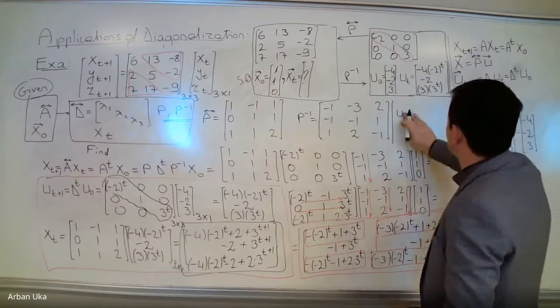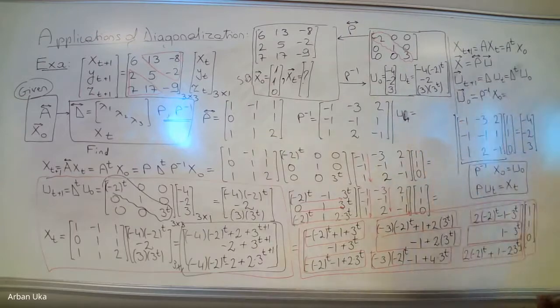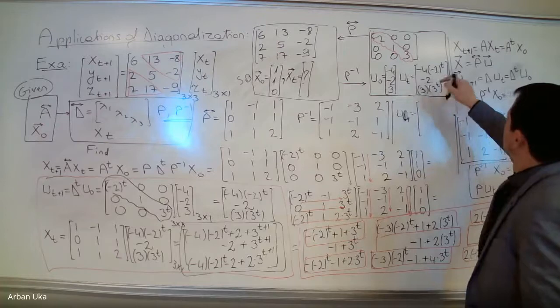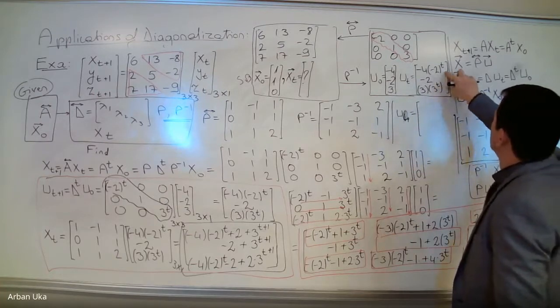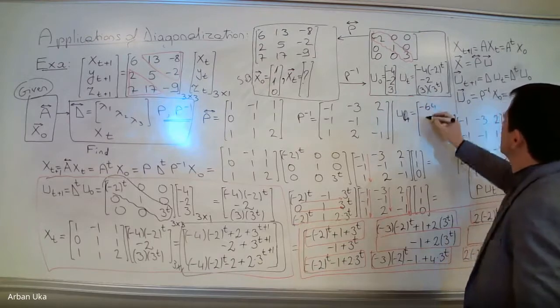Or let's do u4. What is u4? u4 is going to be equal to minus 2 to the power 4. This is 4 times 4, 16. 16 times minus 4, 32 minus 64. Okay, this is minus 64.